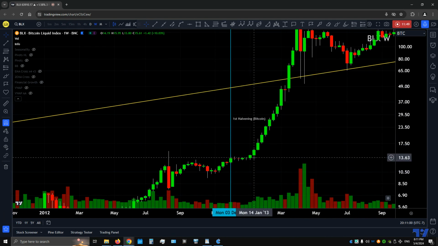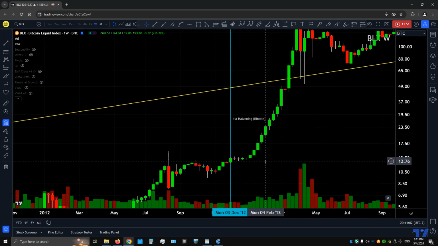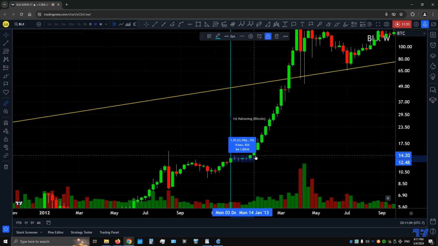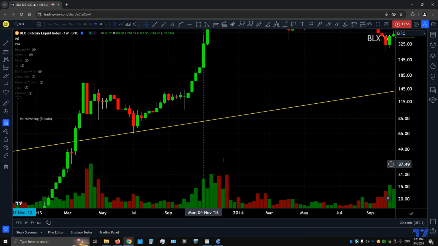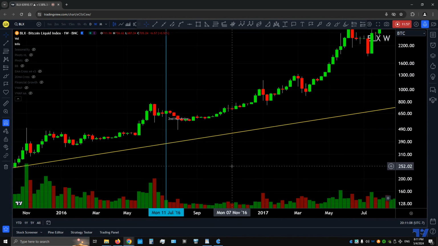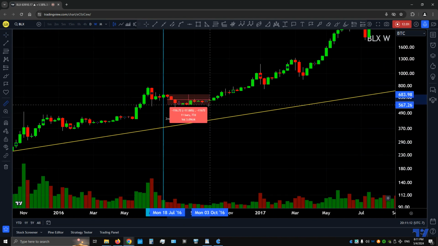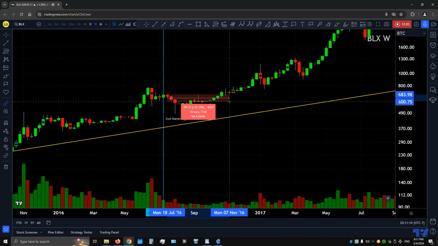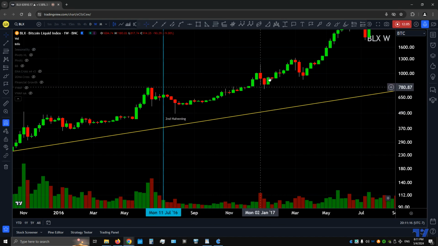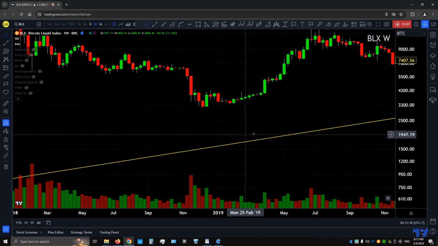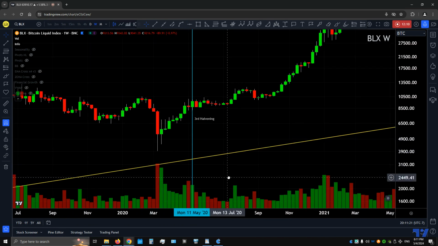How long does it take until you have a move after a halving? So the first halving, it took 1 month, and then we saw an uptrend after the halving. Second halving, it took about, I would say, 3 months before you saw the uptrend continue. Both times, so that's 2 times already went up.